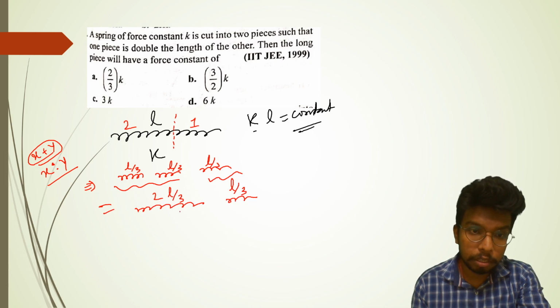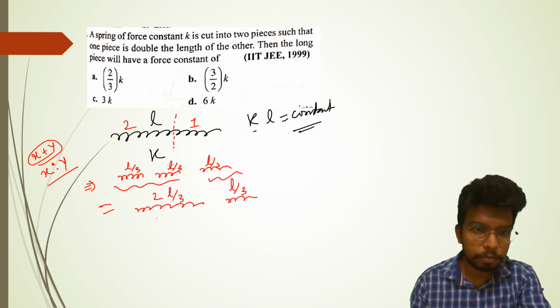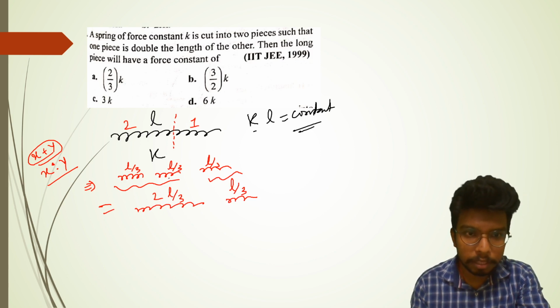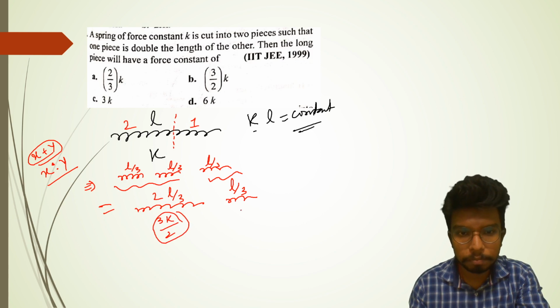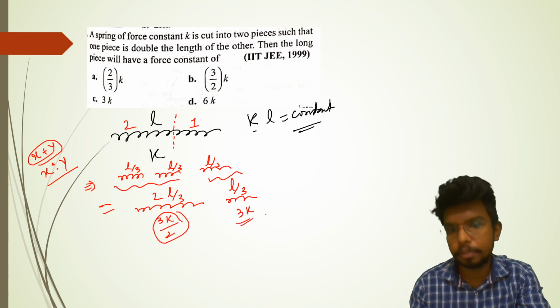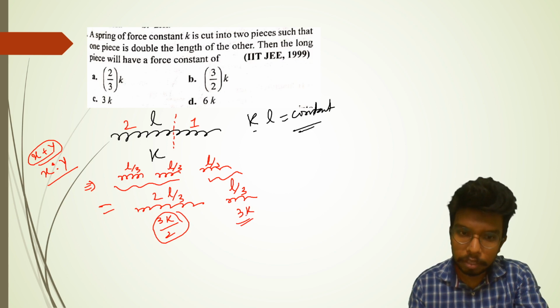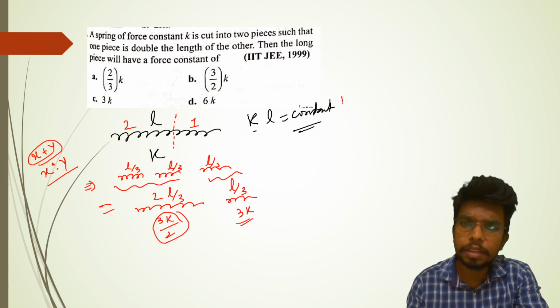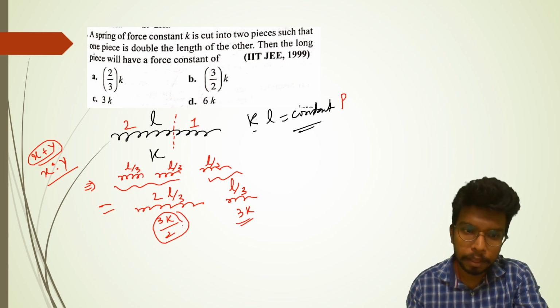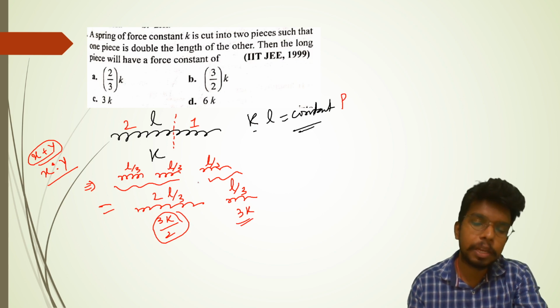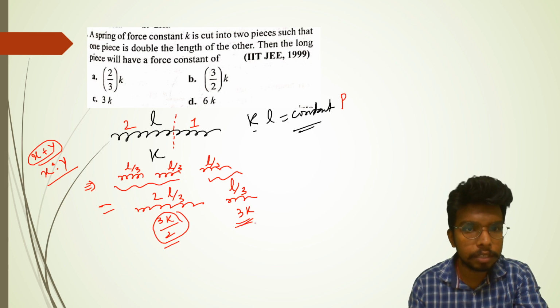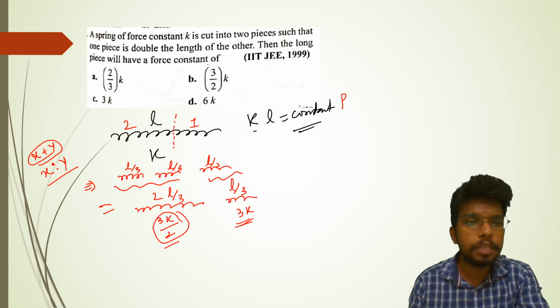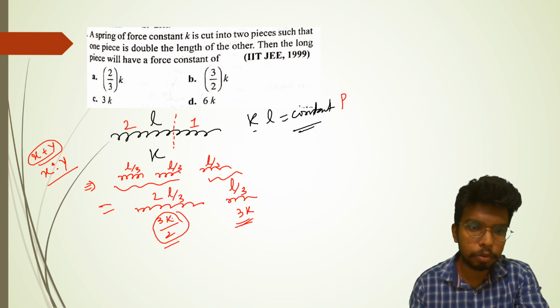So K into L has to be constant. For 2L by 3, it was initially KL, so can I say that the spring constant should be 3K by 2, and for the other one it should be 3K. Because if you multiply 3K into L by 3, that will come out to be KL, whatever the number is, let's say P. And in the same way, 3K by 2 into 2L by 3 will again come out to be P. So the long piece will have a force constant of 3K by 2.